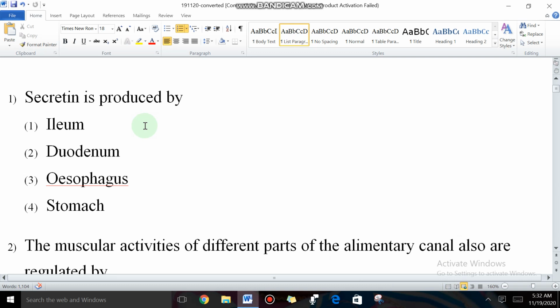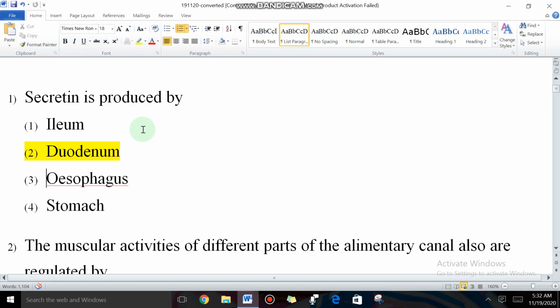In the portion of the gut, along with the digestive enzymes, some hormones are also produced. Those hormones regulate the enzymatic reactions. So secretin is produced from the duodenum of the small intestine.